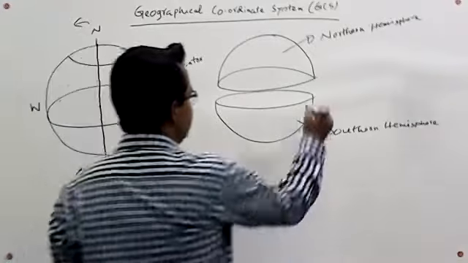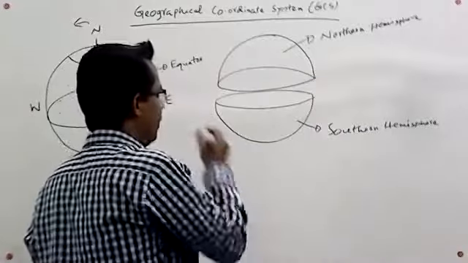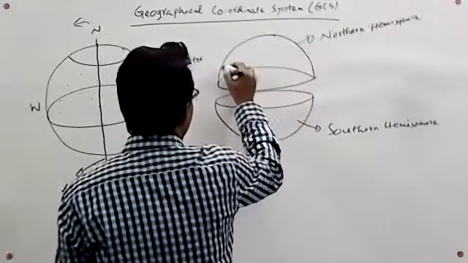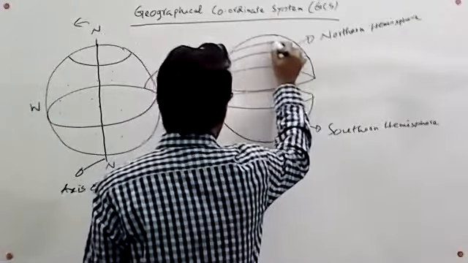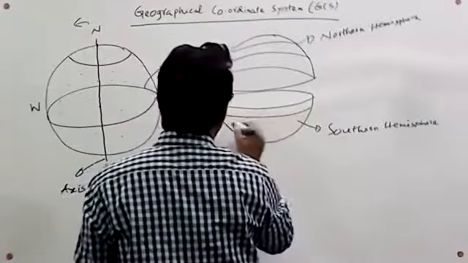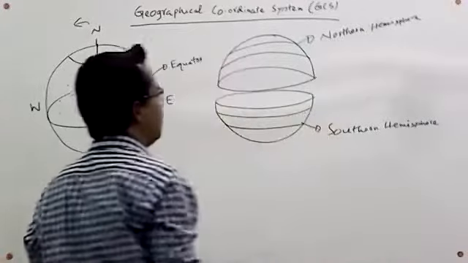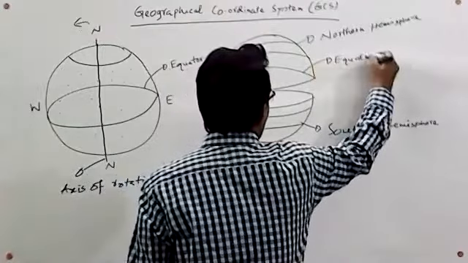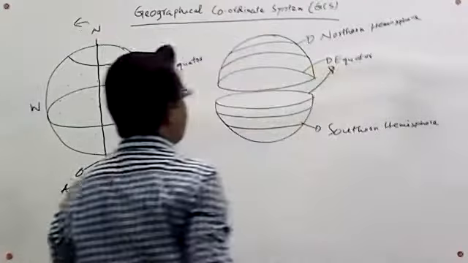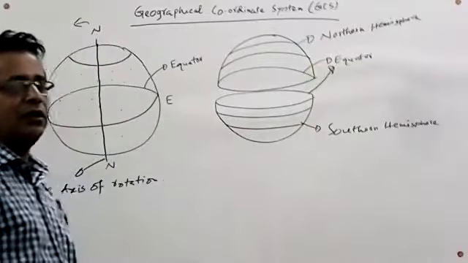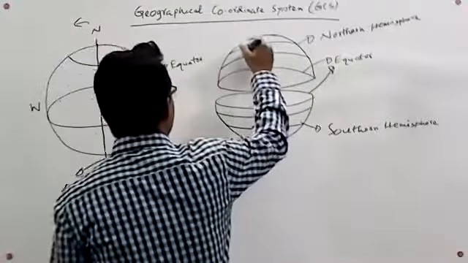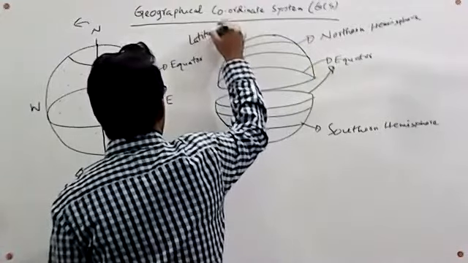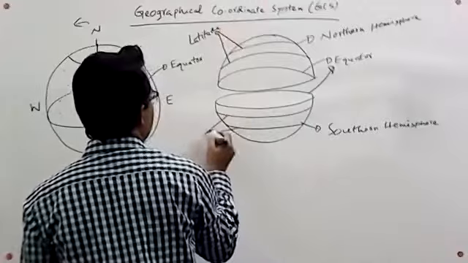Here, this is the equator. There are many lines parallel to the equator, and these parallel lines are called latitude.